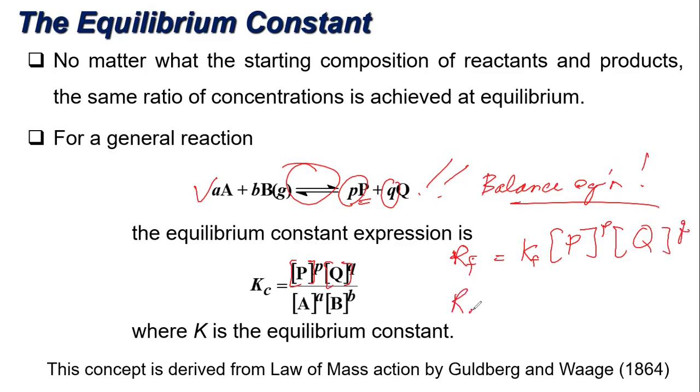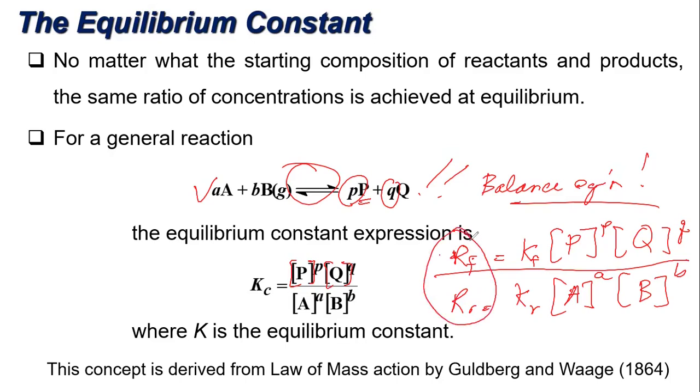While the rate of the reverse reaction is equal to K, the constant of the reverse reaction, times the concentration of the reactant species raised to the power of their coefficients in the balanced equation. Now take note, you have two rates here, the rate of the forward and the rate of the reverse reaction. Take note that these are equal at equilibrium.